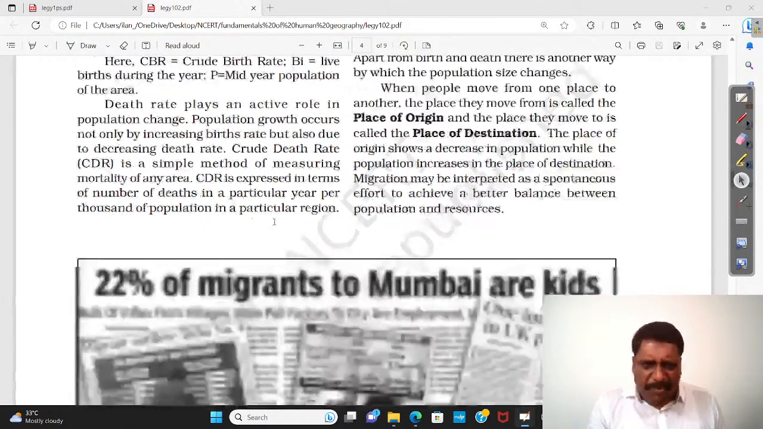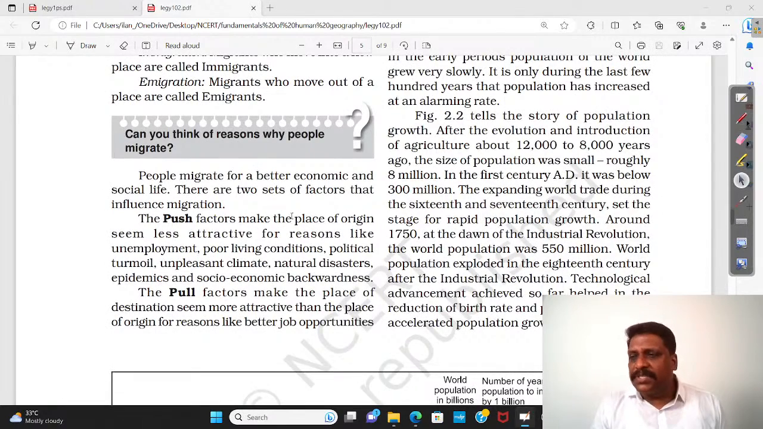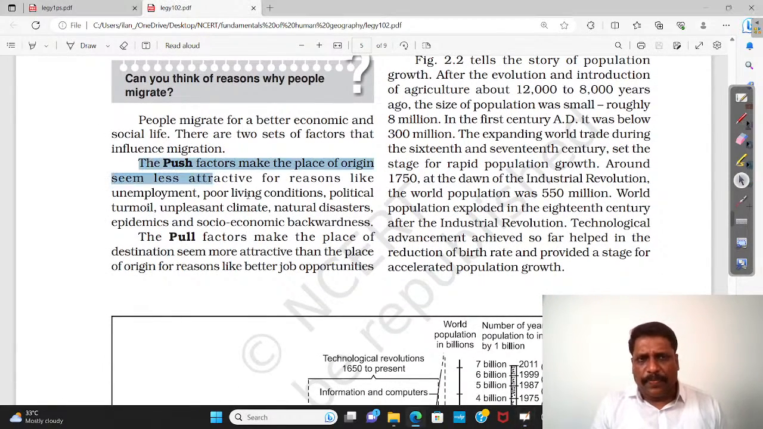Somewhere I understand they are perceptional. But somewhere, my dear friends, as an informed citizen, I can always understand what exactly a push and pull factor is. Maybe I'll read it out. The push factors make the place of origin seem less attractive for reasons like unemployment, poor living condition, political turmoil, unpleasant climate, natural disaster, epidemics, socio-economic backwardness. I would add one more word, etc. Almost every fact is covered here. Even, for example, political unrest.